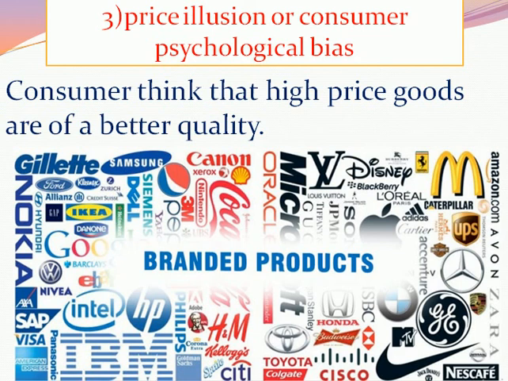They will purchase more quantity at a higher price. They are ready to buy at a higher price also, because people think that branded products at a high price will be of high quality, and they will demand more product though the price is highest. At the highest or higher price, they will demand more commodity.